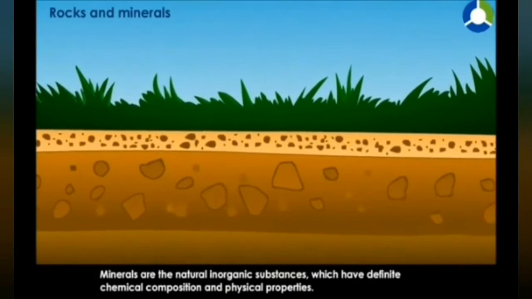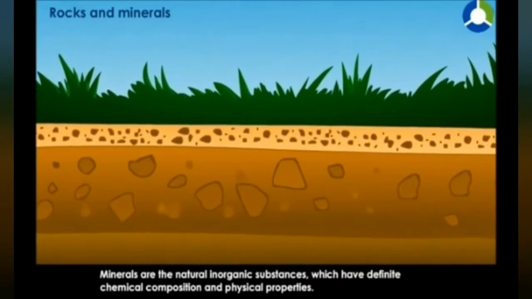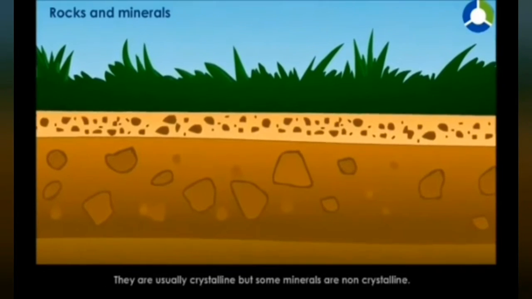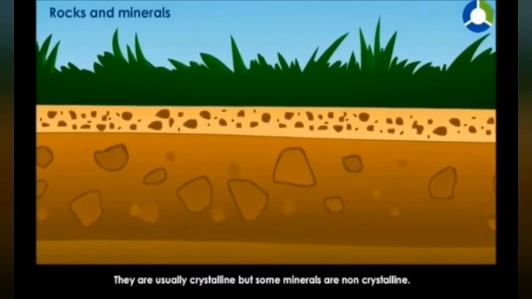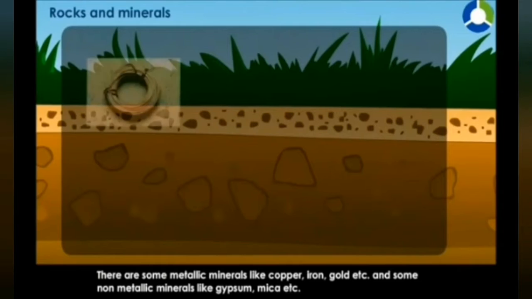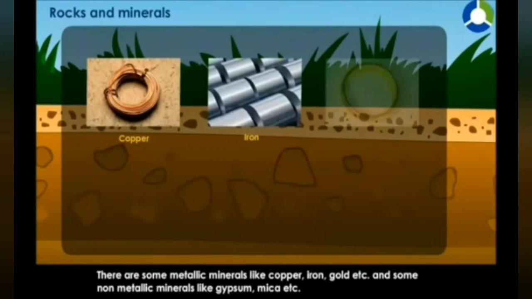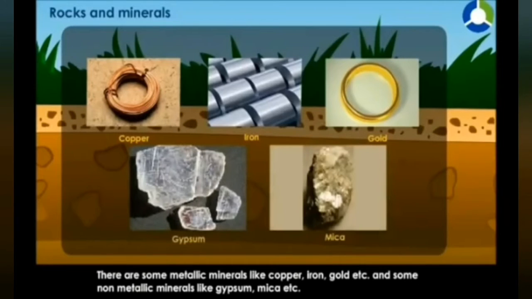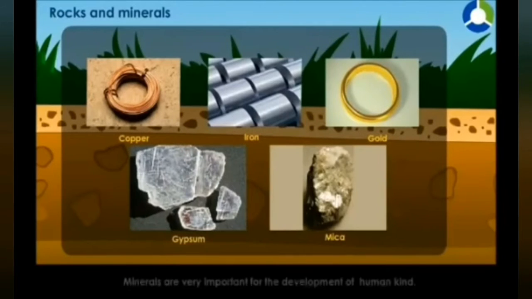Minerals are natural inorganic substances which have definite chemical composition and physical properties. They are usually crystalline, but some minerals are non-crystalline. There are some metallic minerals like copper, iron, gold, etc., and some are non-metallic minerals like gypsum, mica, etc. Minerals are very important for the development of humankind.